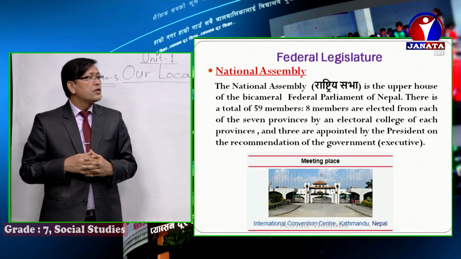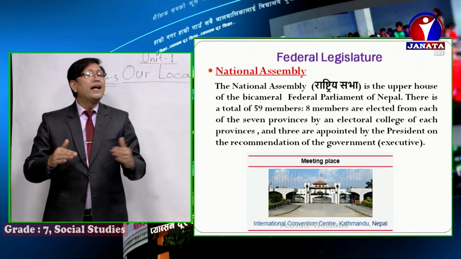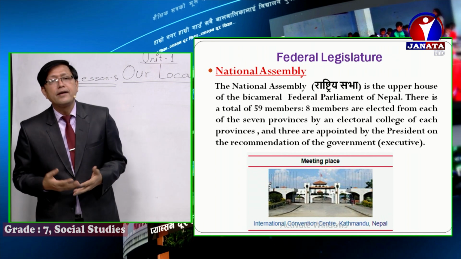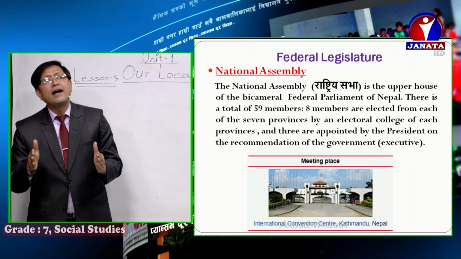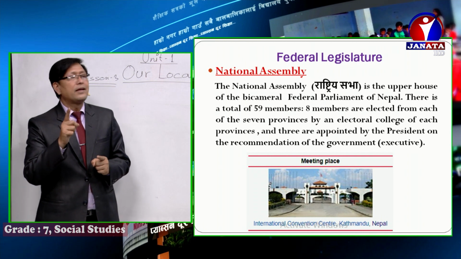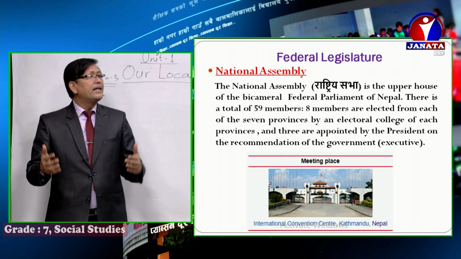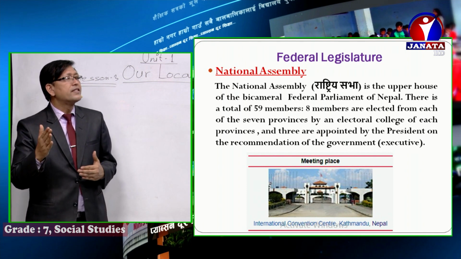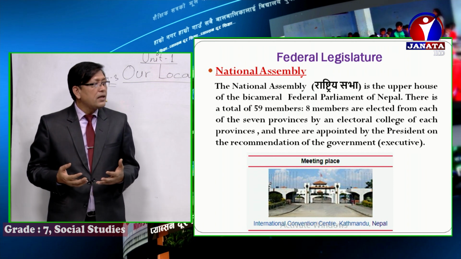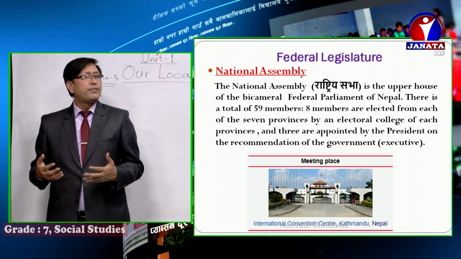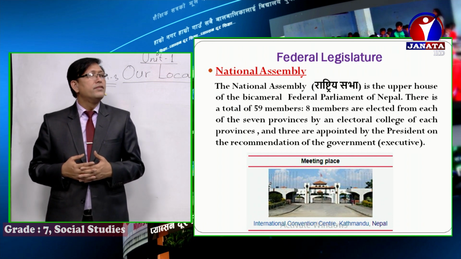All right, so there is a total number of 59 members. Boys and girls, anyone may ask you how many members are there in the National Assembly. Then get the point. There are 59 members in the National Assembly. Keep in mind. And do you know, 8 members are elected from each of the 7 provinces by an electoral college of each province, and 3 are appointed by the president on the recommendation of the government or executive.